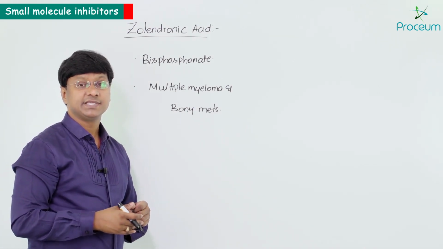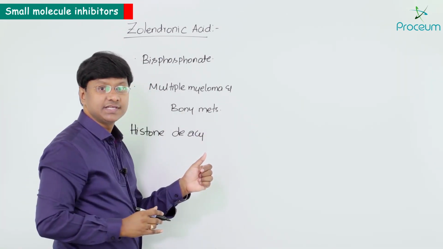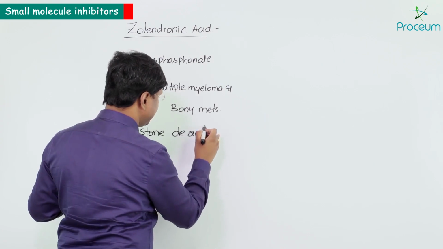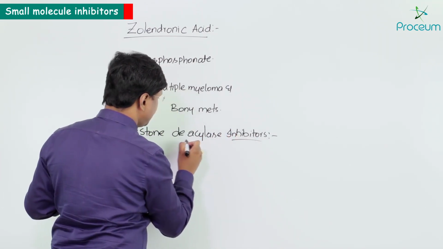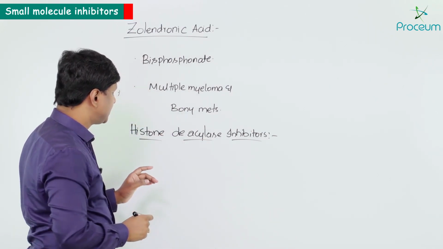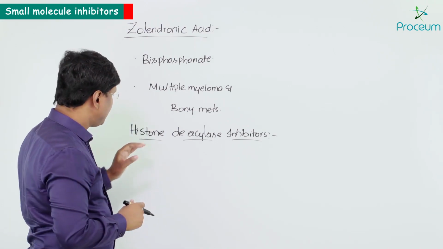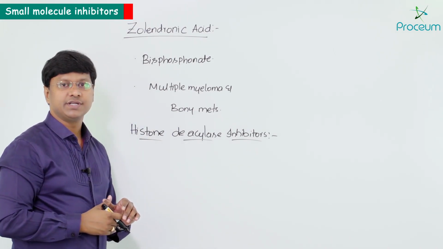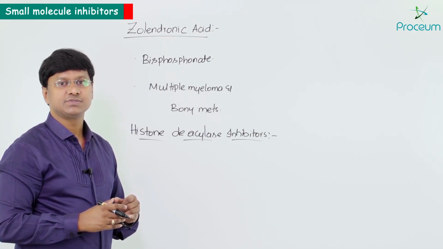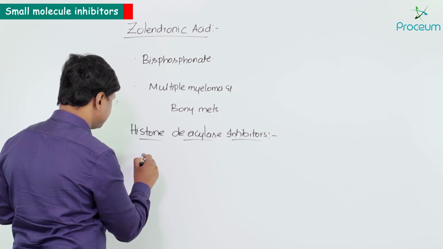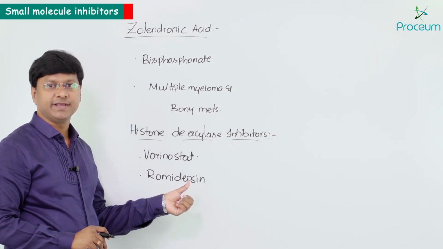Now apart from zoledronic acid, we have another group of drugs which are used in case of malignancies, that is histone deacetylase inhibitors. If you take these drugs, we have two important drugs in the histone deacetylase inhibitors. One is vorinostat and the other is romidepsin.